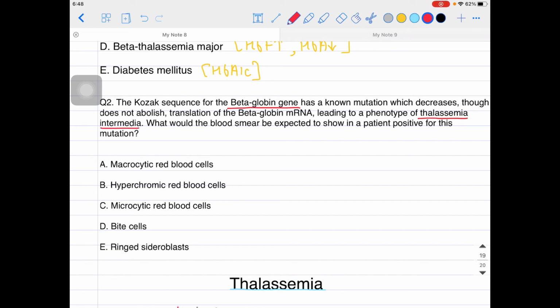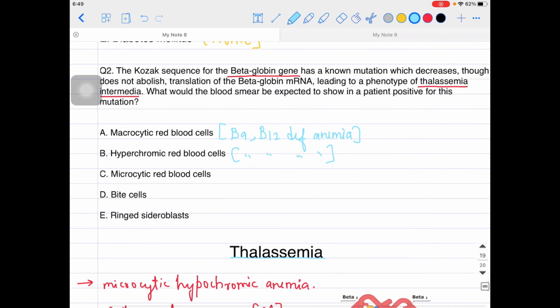Look at the options now. Macrocytic RBCs, no, it is seen in B9 and B12 deficiency anemia, guys, which is macrocytic anemia. It is not the case in the given option. They are talking about thalassemia intermedia, right? This is microcytic actually. Hyperchromic red blood cells, again, are seen in B9 and B12 deficiency anemia. Microcytic RBCs, yes, microcytic hypochromic anemia, that is thalassemia. So definitely that can be the answer here. Yes, I agree with that.